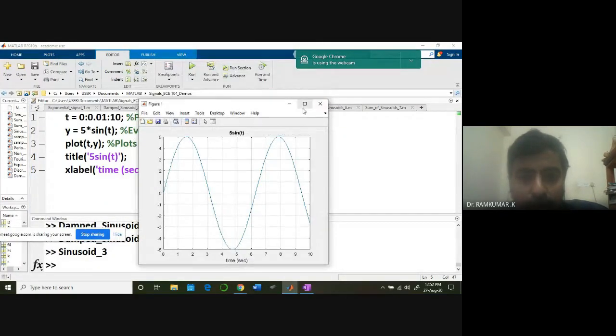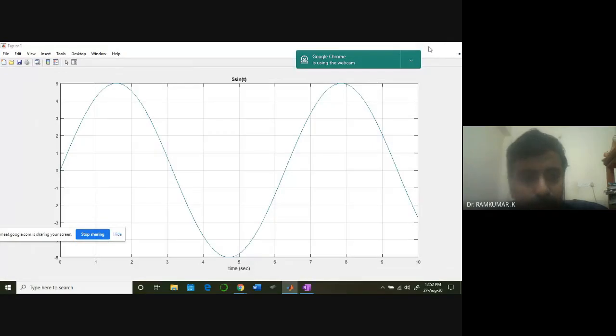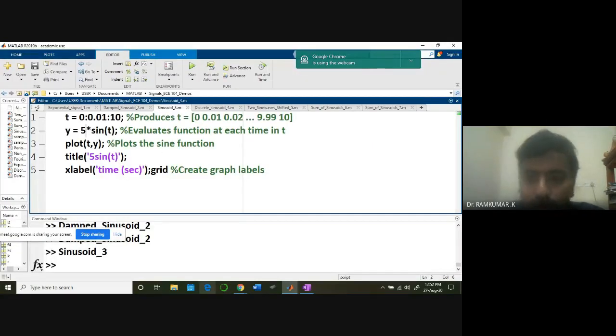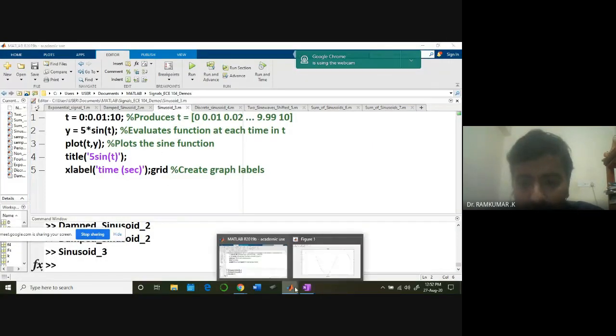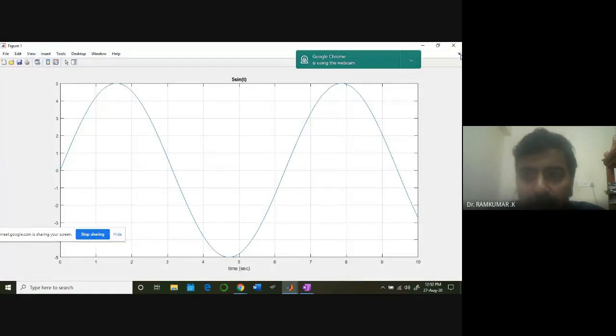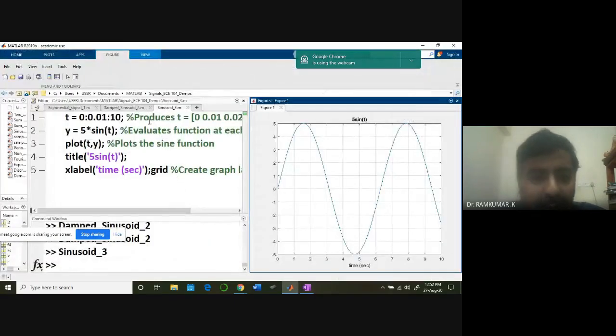So you can increase the amplitude. I dock the waveform. See, docking is something like this. If a waveform comes up separately, and I press this dock figure, docking means it will come inside and sit nicely.